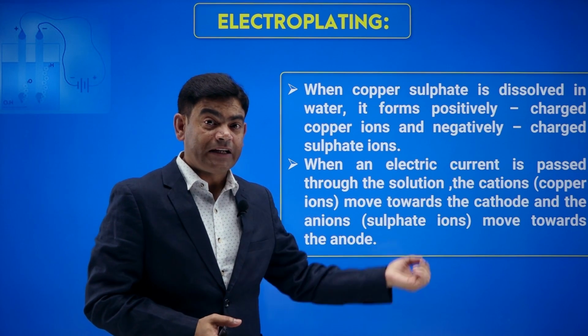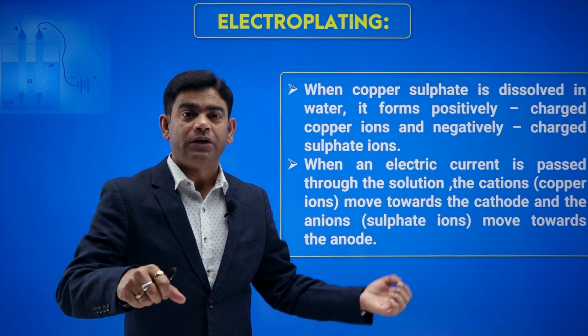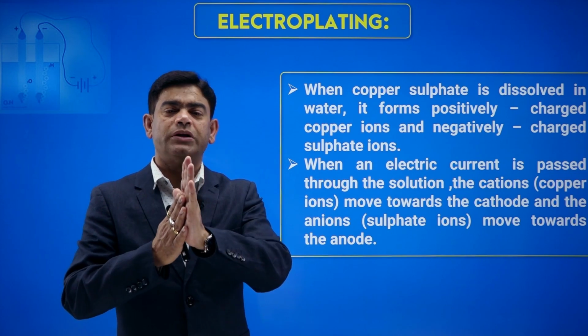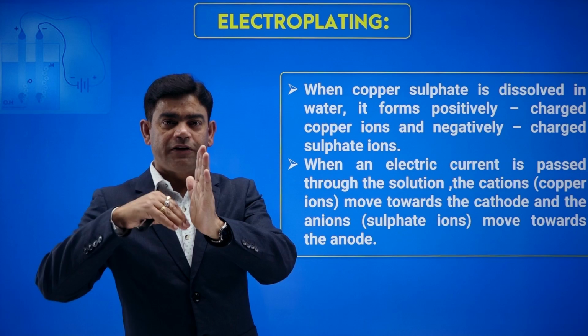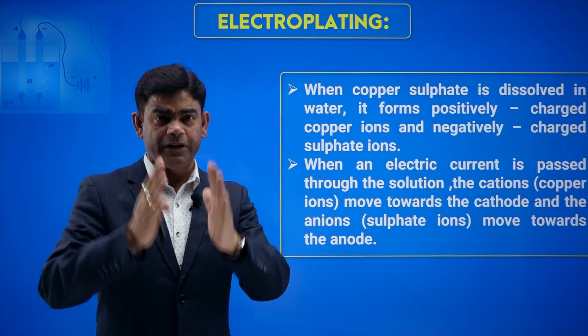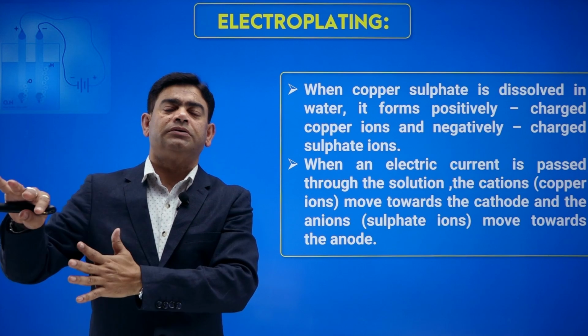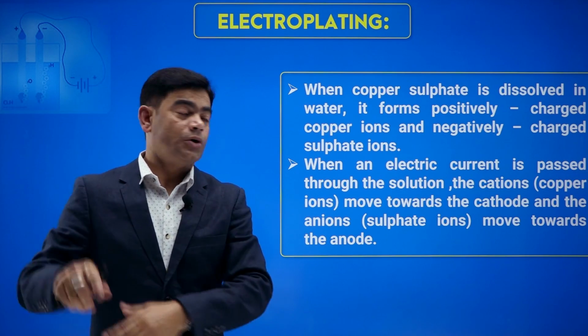The negative electrode, the cathode, attracts the positively charged copper ions, and they go to that cathode, take electrons from the cathode and stick to it.